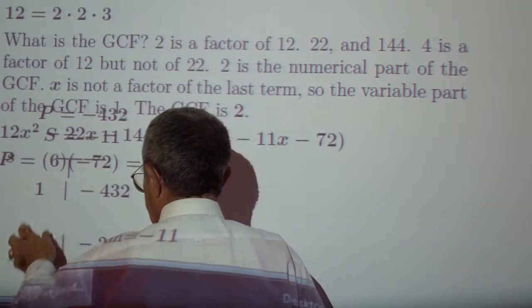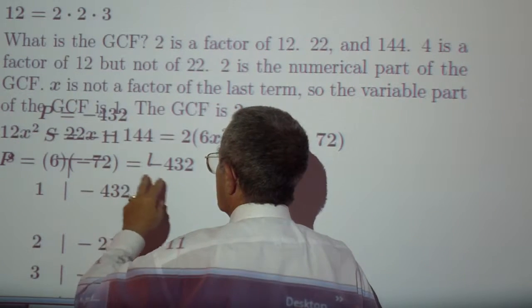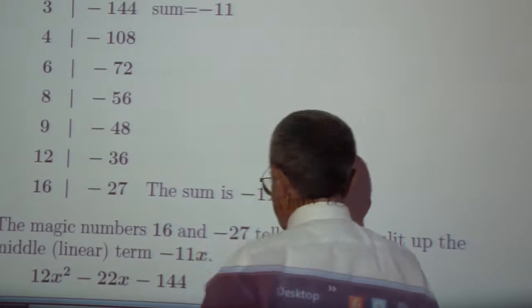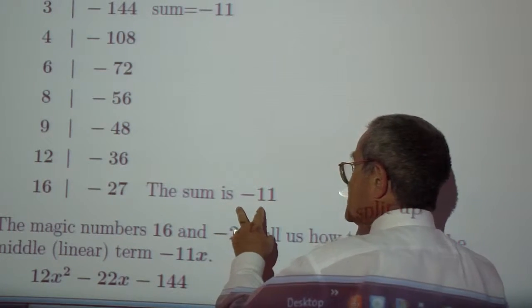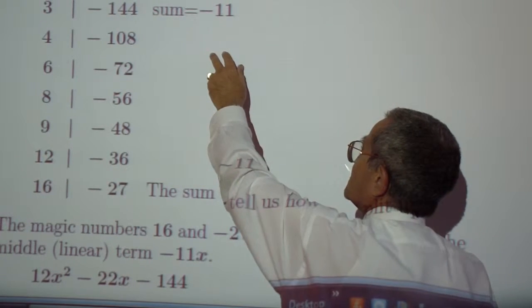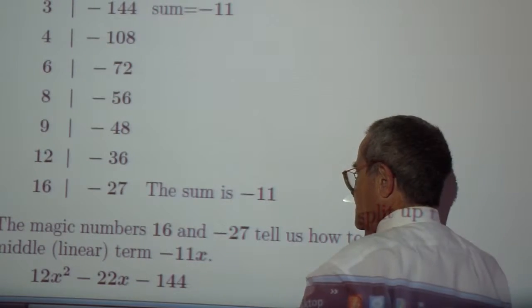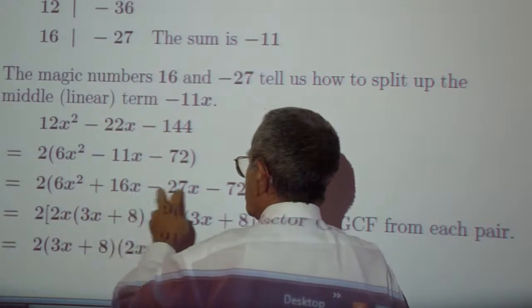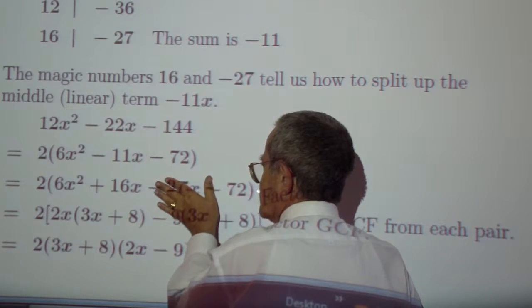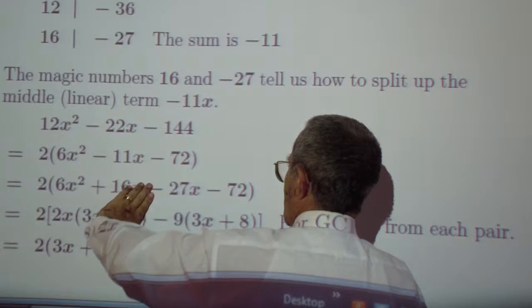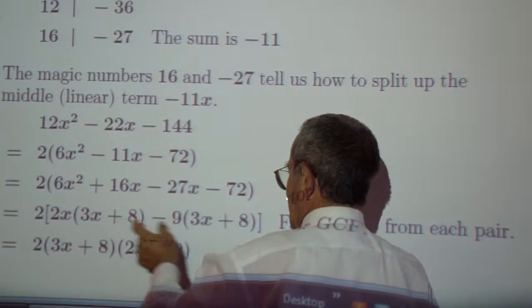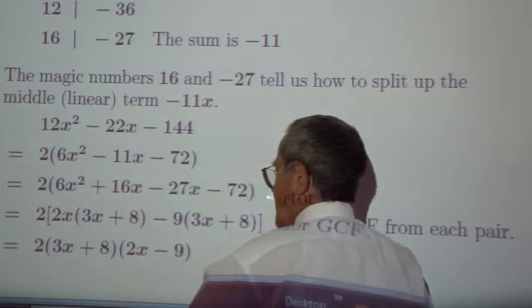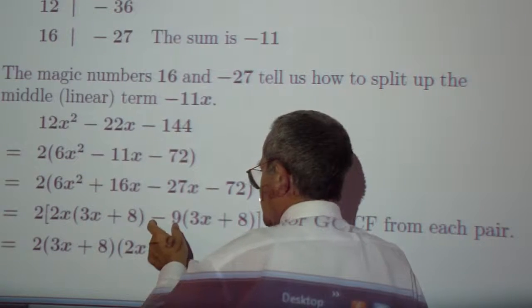So run through all the factors or divisors of 432. You have a sum of negative 11. You're not there yet. The sum is supposed to be negative 22, and it isn't yet up there. So the magic numbers are 16 and negative 27. Factor out 2x. Factor out negative 9. Greatest common factor 3x plus 2, with the 2, which is already factored out here. And you are left with 2x minus 9.